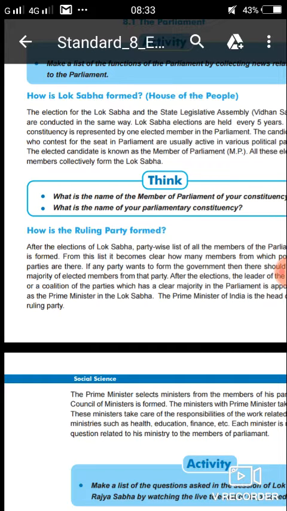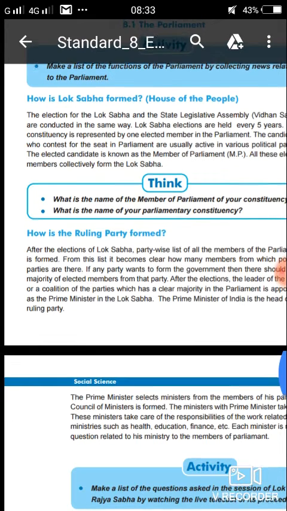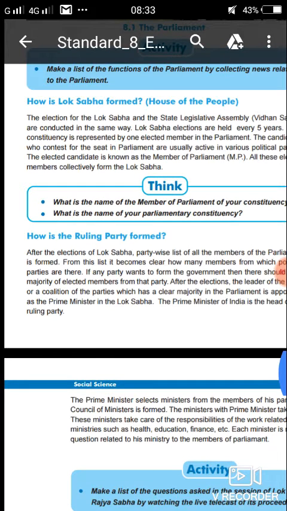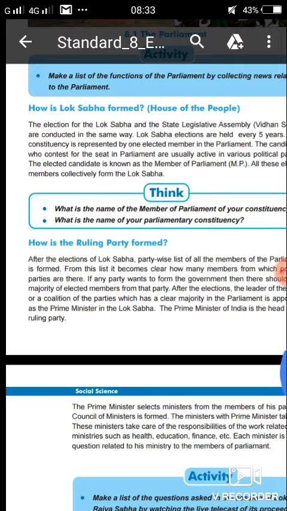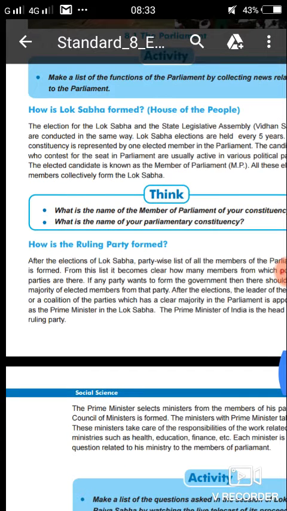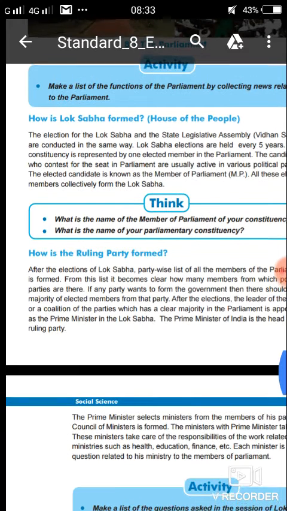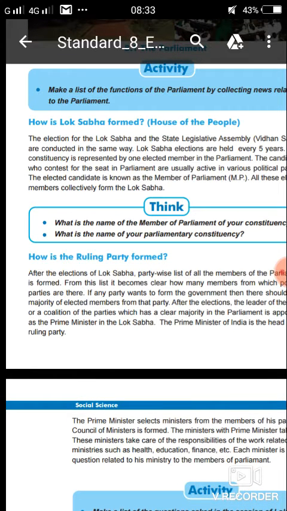The PM of India is the head of the ruling party. He will become a member and the head of that political party. The PM selects ministers from the members of the party. After that, the Council of Ministers, the cabinet, is formed. In that, the Prime Minister selects among his party members who just got a majority of seats and were elected as members of parliament. So he invites them and chooses them as ministers.